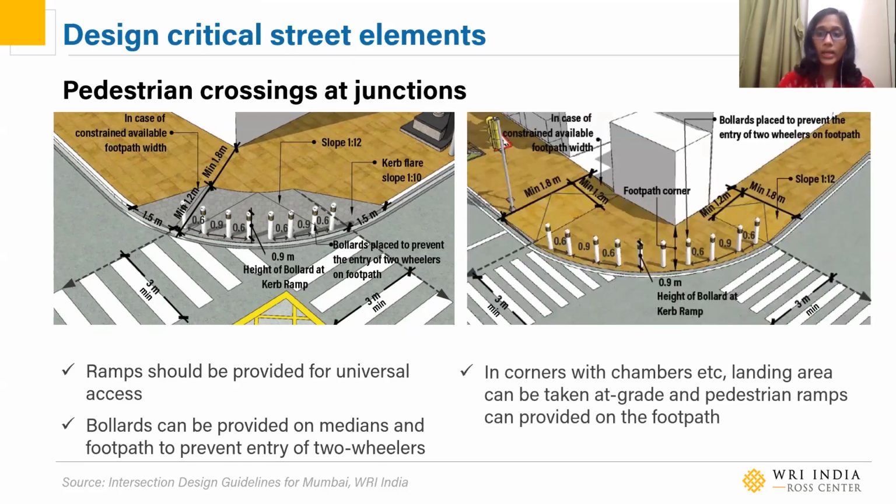Take this example where the entire footpath is taken down to carriageway level at the corner, protected by bollards so vehicles don't enter. And then after the corner, the entire footpath again ramps up. Very similar to the property ramp detail which I showed you in the earlier slides. Again, I would like to emphasize: do not skip providing a ramp because there are these site issues. There are many ways to construct a ramp. There are many solutions for everything.